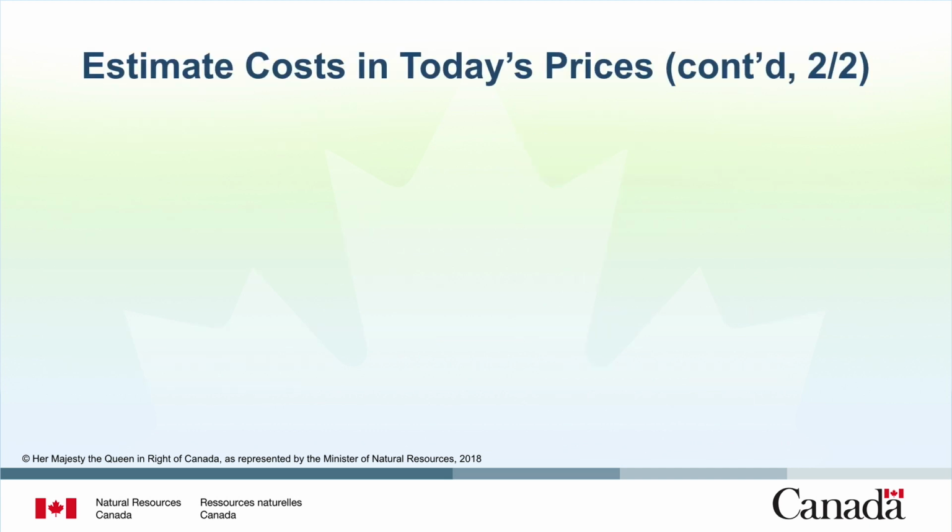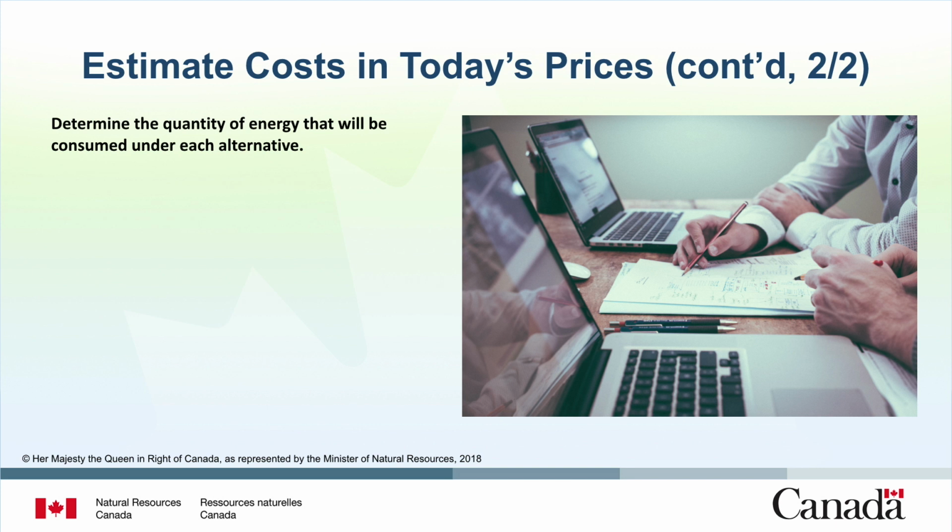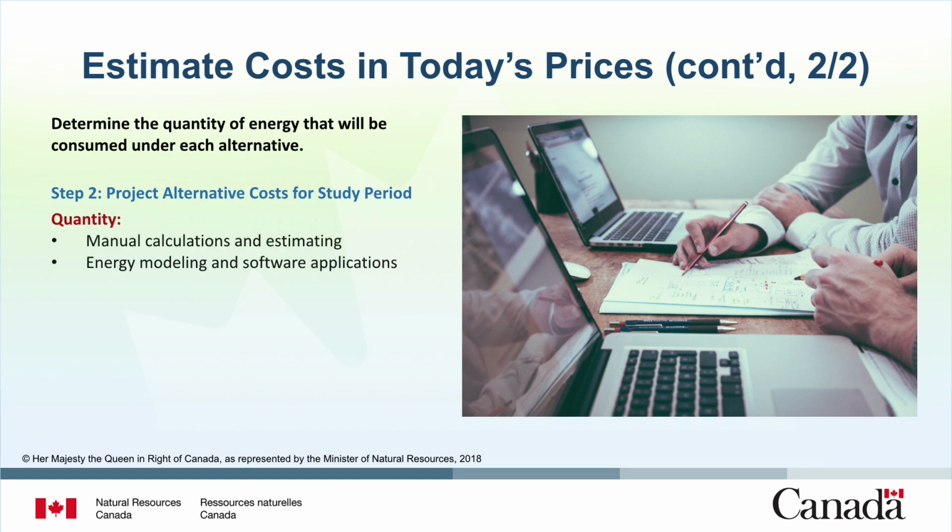Continuing to estimate costs in today's price, the next step is to determine the quantity of energy that will be consumed under each alternative. There are a couple of different ways to do this. One option is to manually estimate the energy used based on your facility's historical data and to extrapolate its future energy use by the relative impact of the alternatives' improvements. Another option is to use energy modeling software or advanced building automation systems to make these estimates.